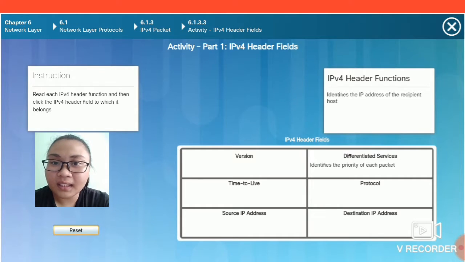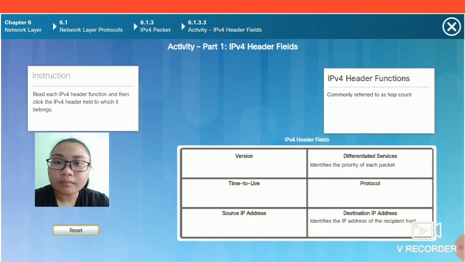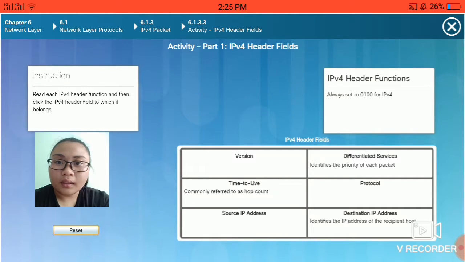Identifies the IP address of the recipient host. I think this is destination IP address. Commonly referred to as hop count. This is time to live. Always set to 0100 for IPv4. I think it is version.